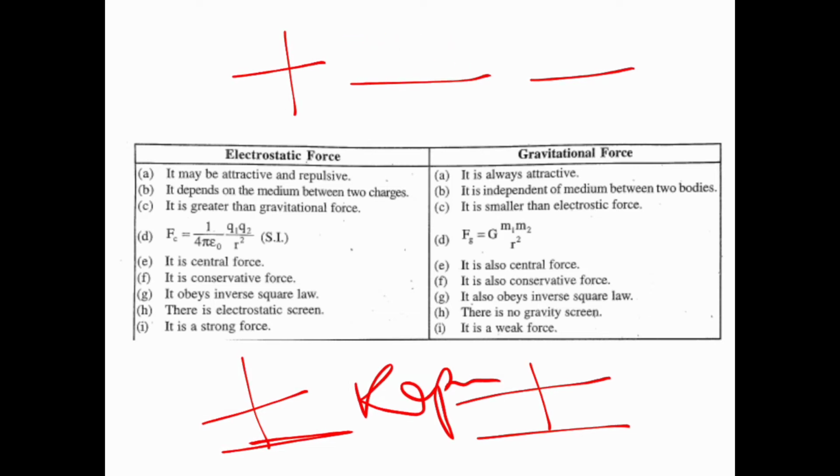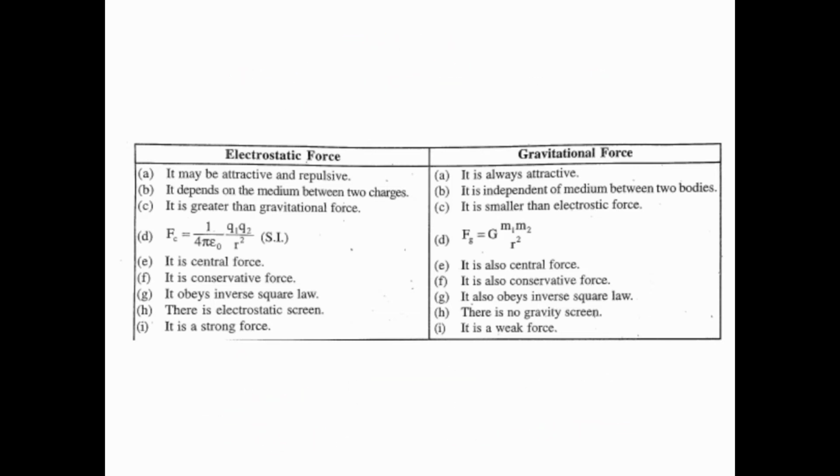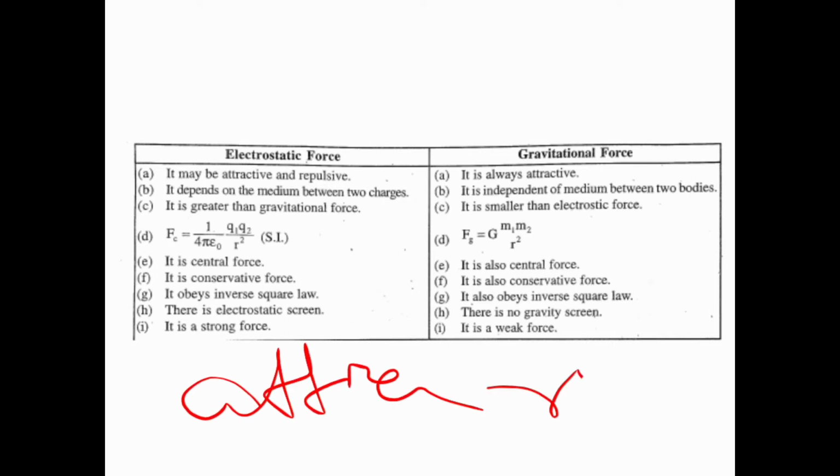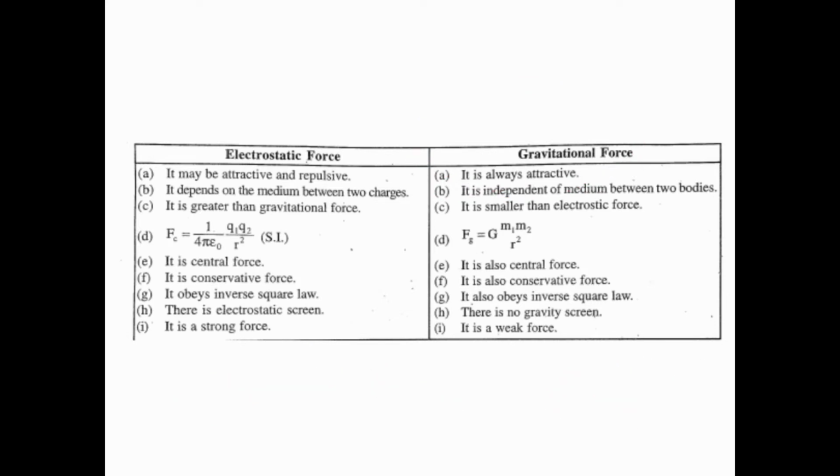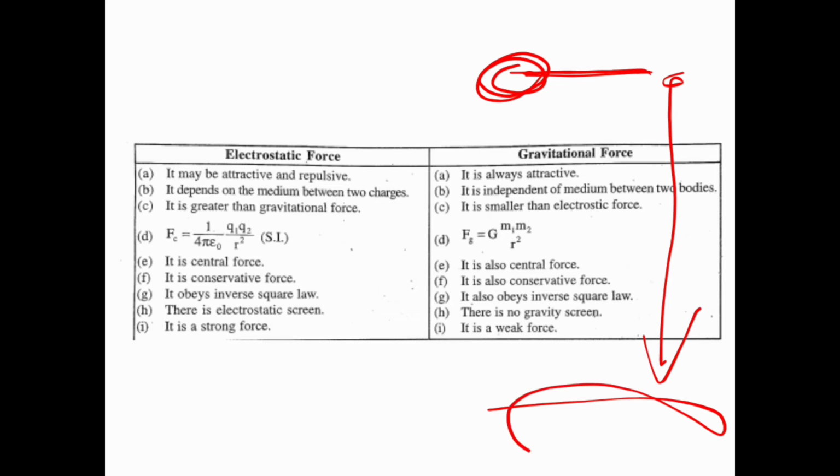So two types of electric force are present: one attractive, whereas another is repulsive. Whereas gravitational force is always attractive. If we throw a ball from a roof or a top place, it is attracted towards the earth; that is gravitational force.